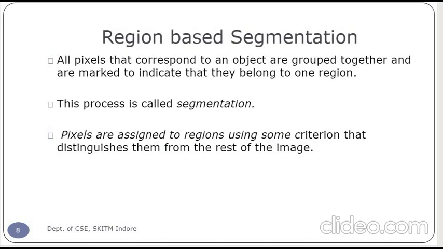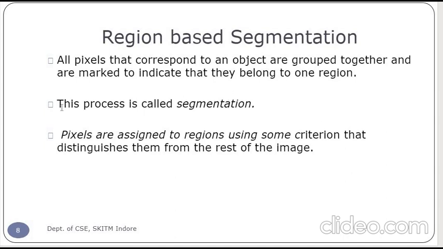All the pixels that correspond to the objects are grouped together and marked to indicate that they belong to one region.